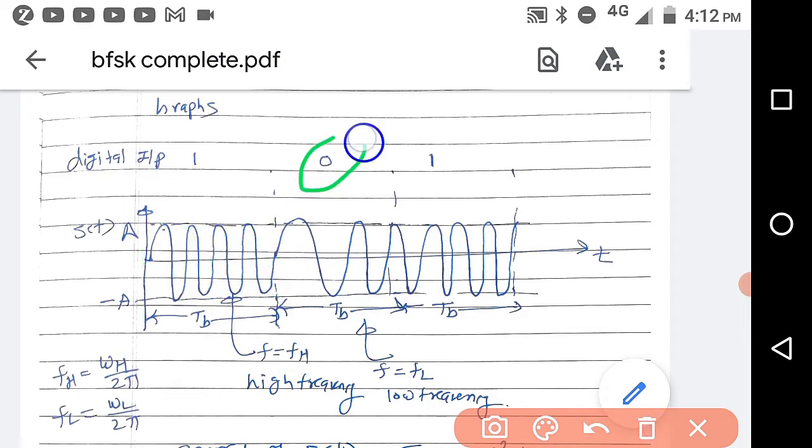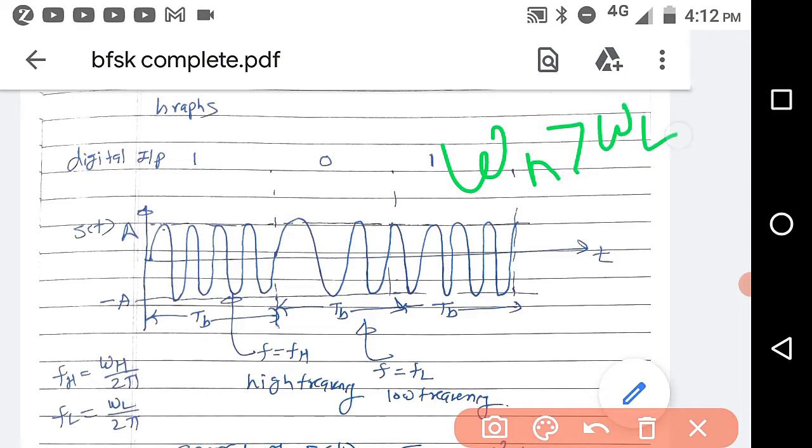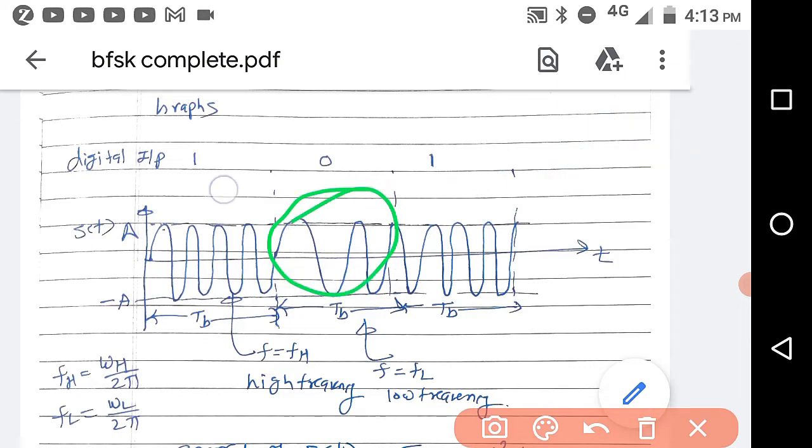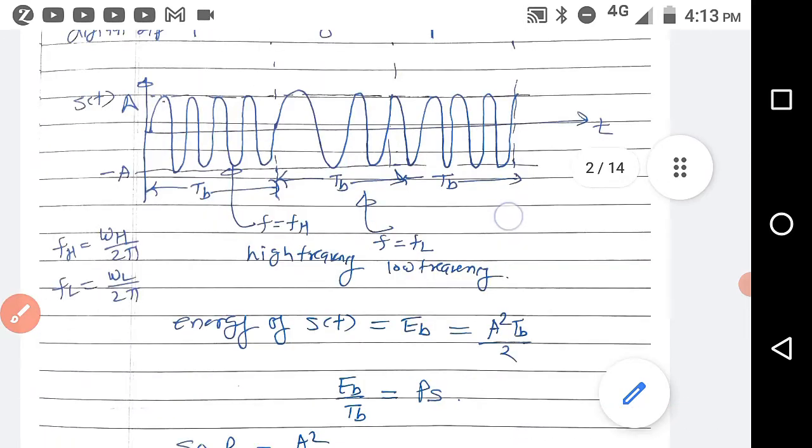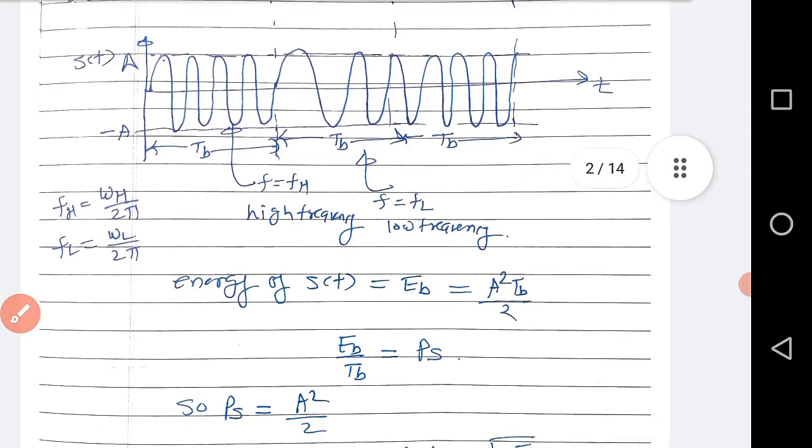Now 0 is represented with a sinusoidal carrier of frequency omega l. Omega h is greater than omega l, so here this frequency is less and this frequency is high, and the duration is Tb. This is the representation of the BFSK signal.